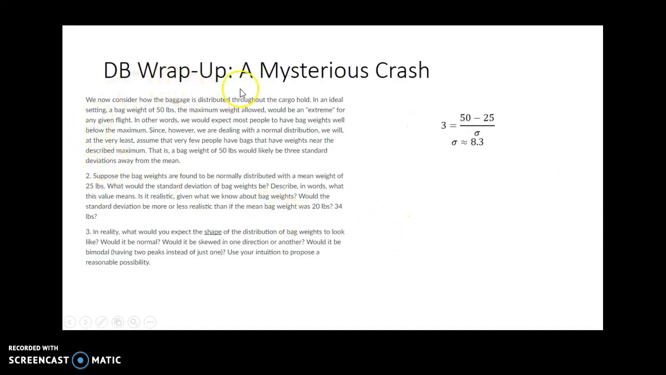We now consider the baggage distributed throughout the cargo hold. In an ideal setting, a bag weight of 50 pounds, the maximum weight allowed, would be an extreme for any given flight. In other words, people would probably bring bags that weigh well below the maximum, but that's up to what you're allowed to bring.